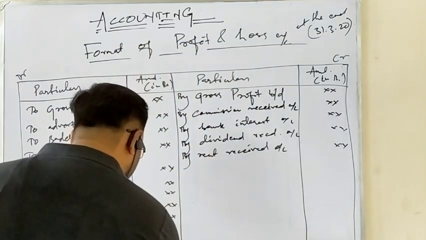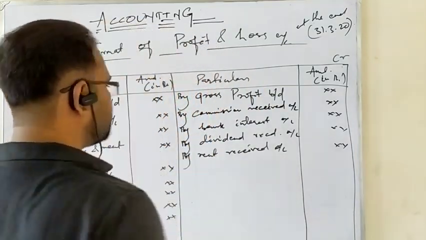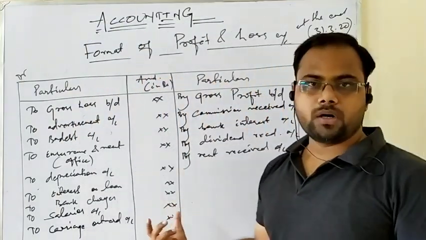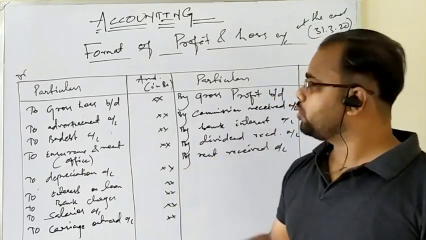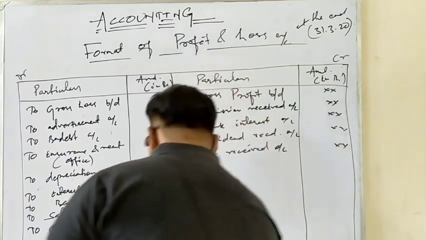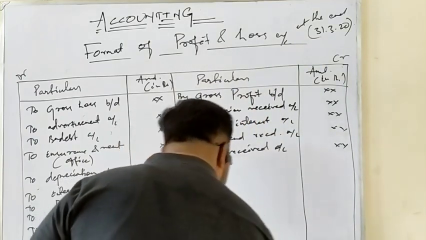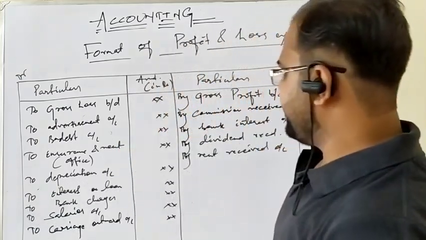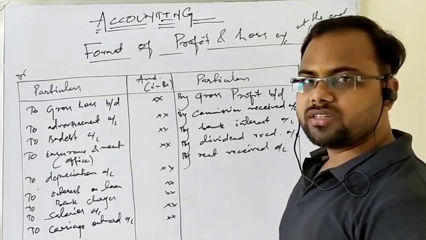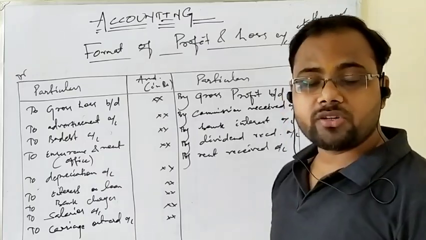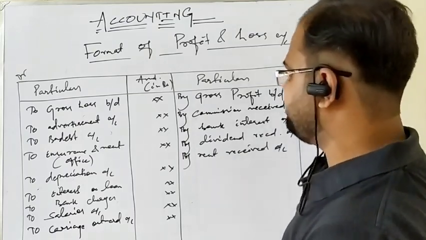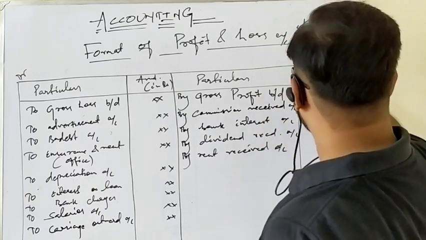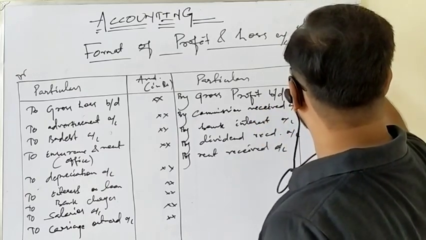Now we shall close the profit and loss account, because we have discussed the incomes and expenses of indirect nature. As you know, the procedure of closing a ledger account is to put the highest total on both sides. We will discuss it like the trading account. Let us say the debit side and credit side have different totals. If they are the same, you cannot conclude whether it is a profit or a loss. So consider the credit side total including gross profit is 1 lakh. How much is it? 1 lakh.